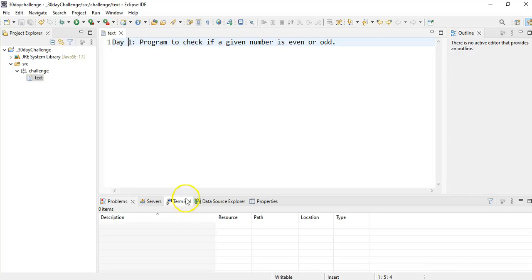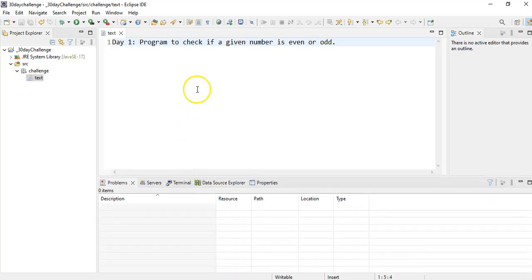Don't hard code it in the program, take the input from the console and verify whether it is an even number or an odd number. If it is even, just print that it is an even number, or if it is odd, you can print it as an odd number. Simple program, don't copy paste, try yourself.